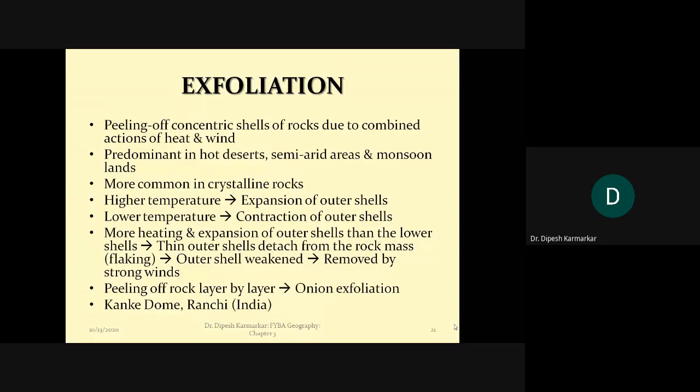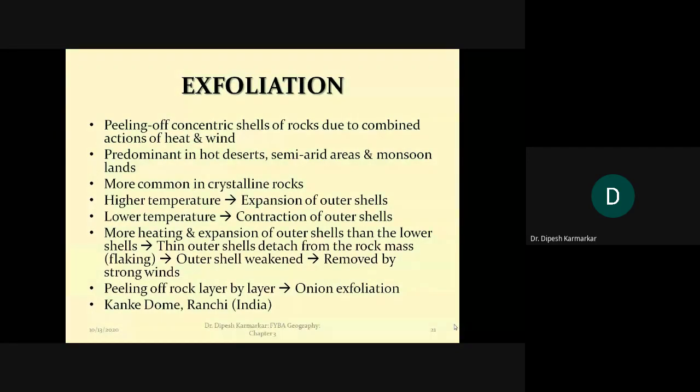So it is the peeling off of concentric shells of rock, I mean the layers of rock, mainly due to the combined action of heat and wind. Remember, here the role of wind also becomes important in actually removing the flakes from the rock. This process is predominant in hot deserts, semi-arid areas and monsoon lands, and it occurs more in crystalline rocks. We already have seen how temperature changes lead to expansion and contraction.